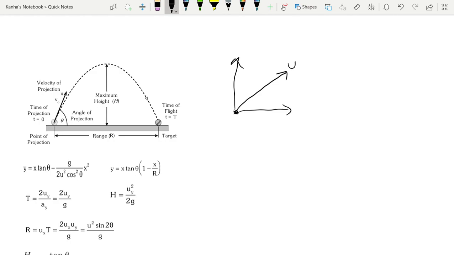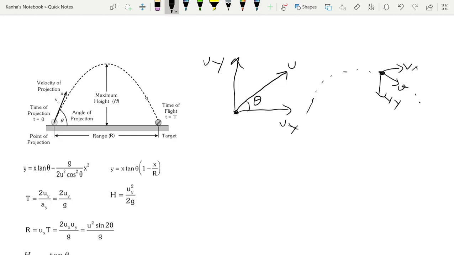So if u was the velocity, you should know how to split it into ux and uy, because every time you will be given some angle theta and some initial velocity u. Also, at any point during the trajectory, you can find the velocity of the particle. For example, if the velocity is in this direction, you should be able to split it into Vx and Vy.